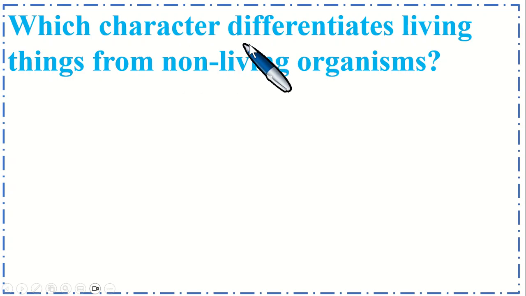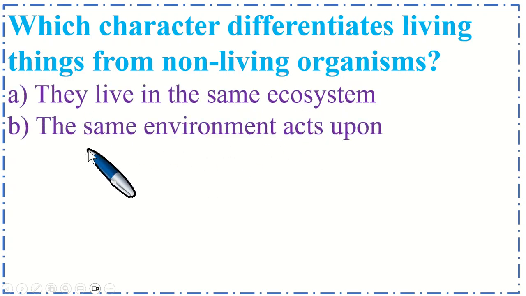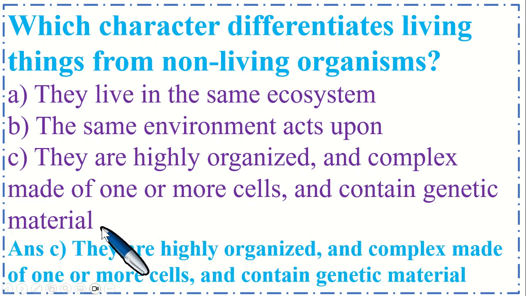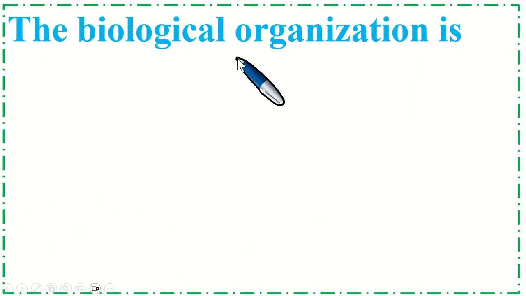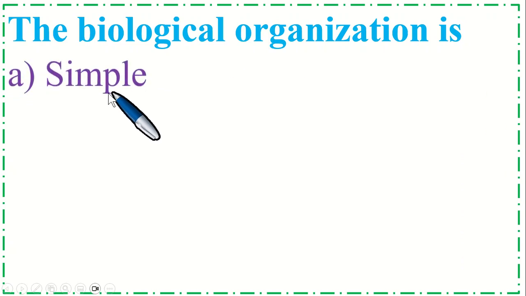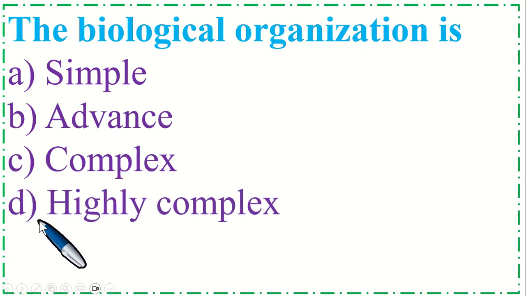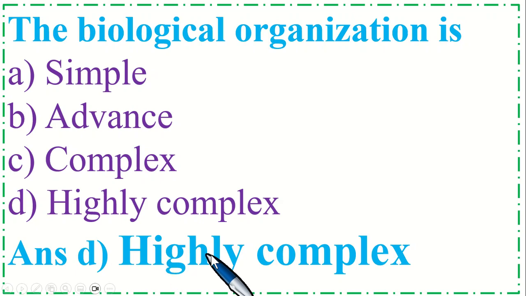Which character differentiates living things from non-living organisms? Option A they live in the same ecosystem, B the same environment acts upon them, option C they are highly organized and complex, made of one or more cells, and contain genetic material. So the correct option is C. The biological organization is option A simple, B advanced, C complex and option D highly complex. So the correct option is D, highly complex.